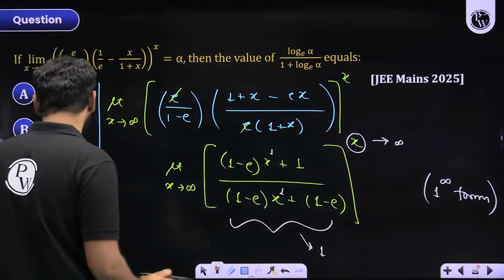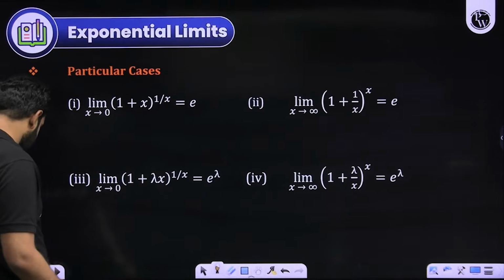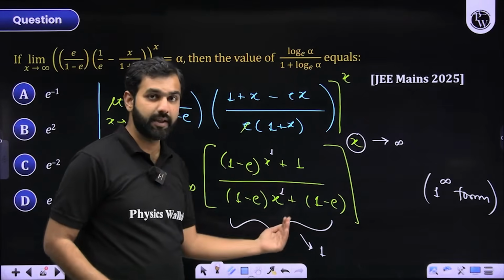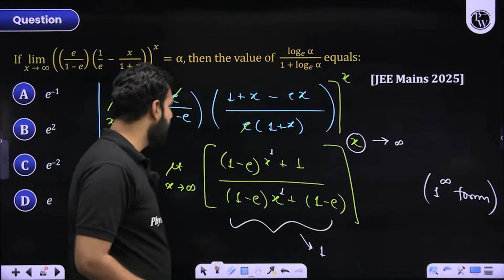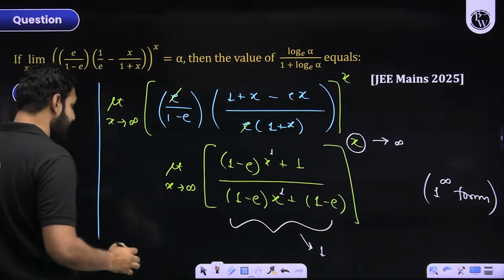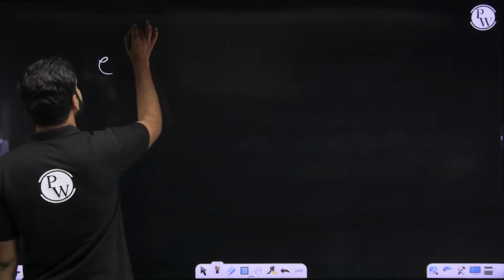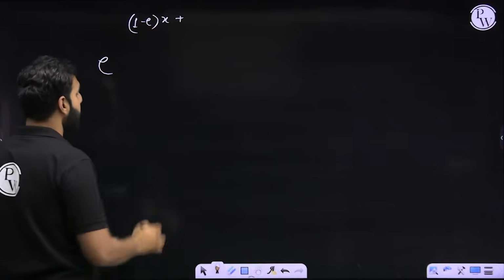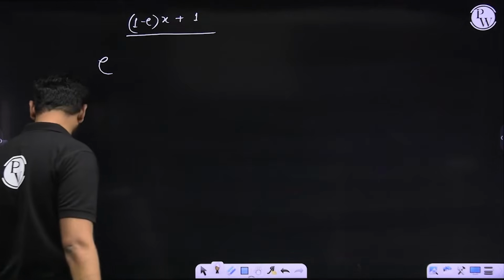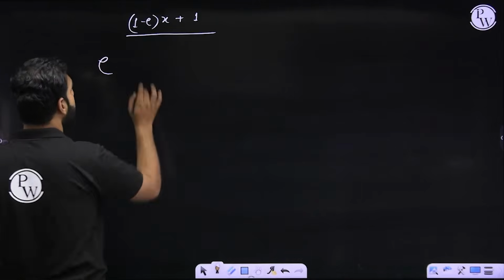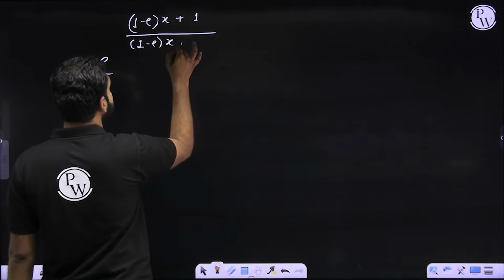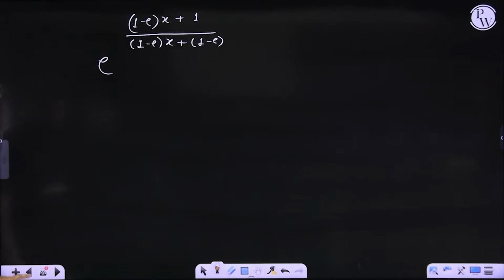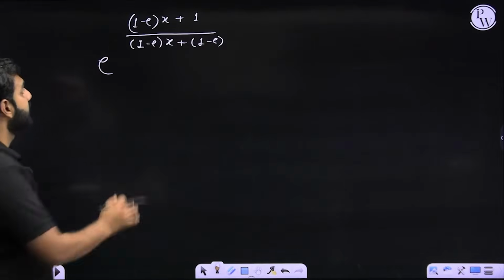The answer, as per our understanding, as per our logic, will be simply e raised to the power f of x, where f of x is our base minus 1. So I'll be subtracting 1 from this. What is it? It is 1 minus e times x, okay, so it is 1 minus e times whole of x plus 1, whole divided by 1 minus e times x plus 1 minus e. Let me just check it. 1 minus e times x plus 1 minus e. And 1 minus e times x plus 1 is the numerator. This is f of x.